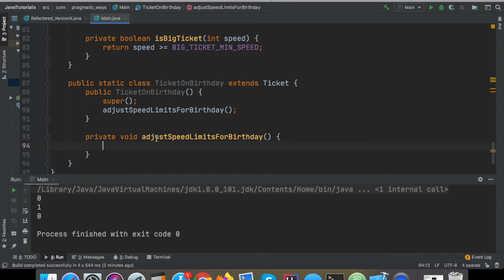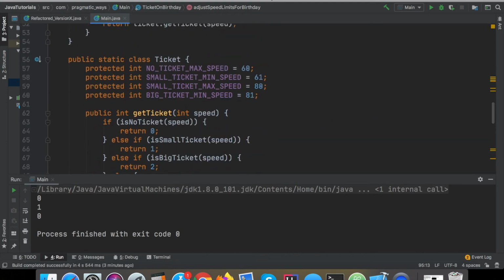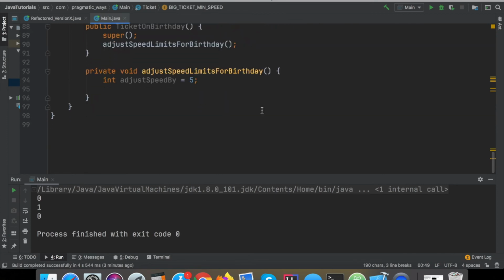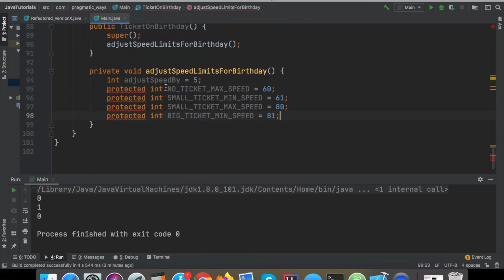Instead of saying +5 for everyone, I want to put that into a variable. That way it's easy to change if for whatever reason we need to drop it down to 3 or bump it up to 10. I'll need to change it in one place. I'm just going to say int adjustSpeedBy equals 5. And now I want to change all of these, and I'm lazy, so I'm just going to do something like this here.